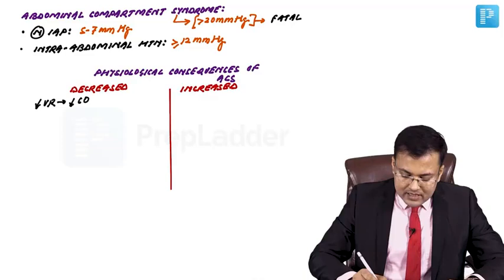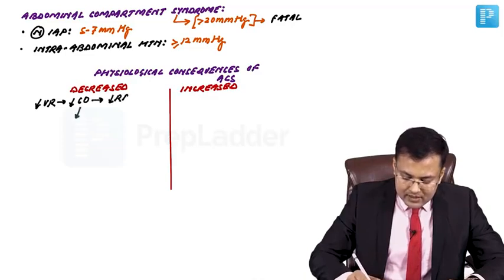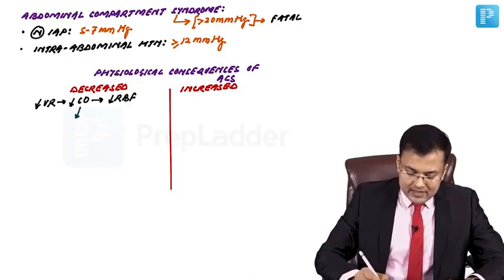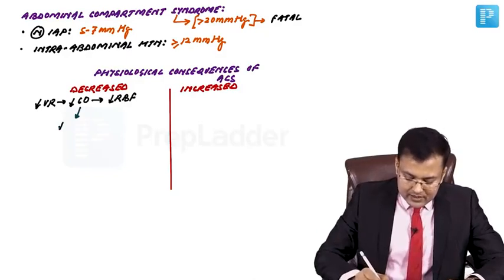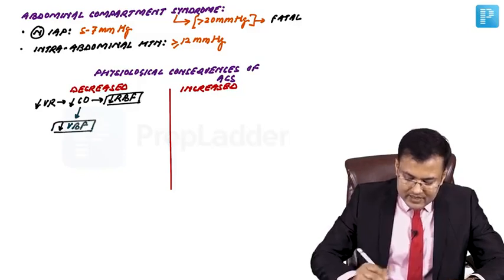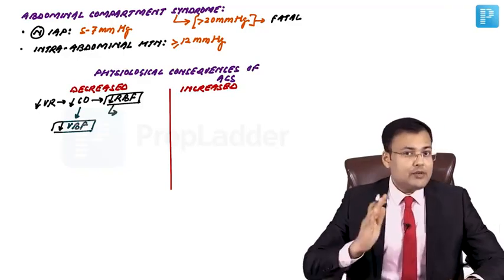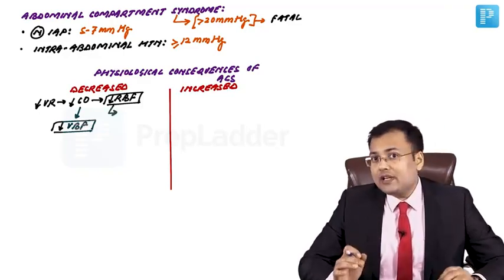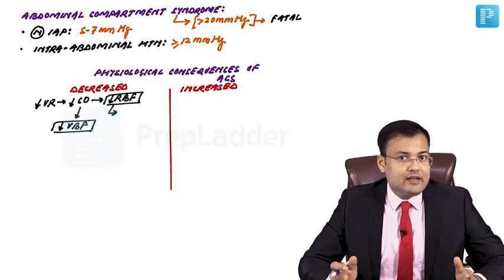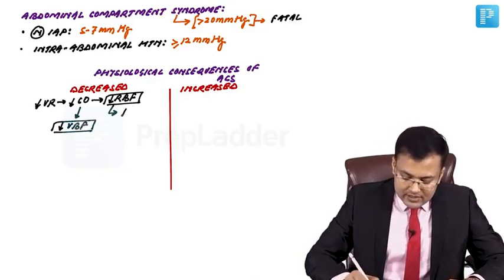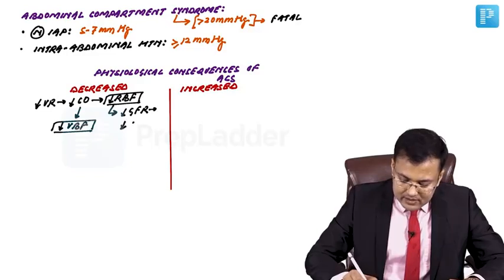And if there is decreased cardiac output, it can lead to decreased renal blood flow and decreased visceral blood flow. Because of decreased renal blood flow, there is decreased GFR and decreased urine output.